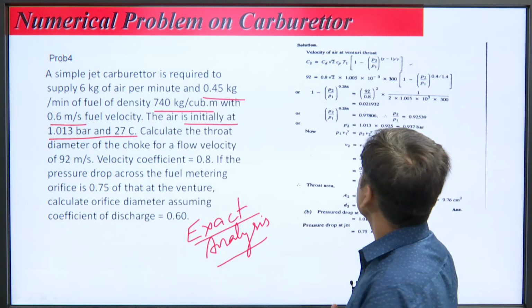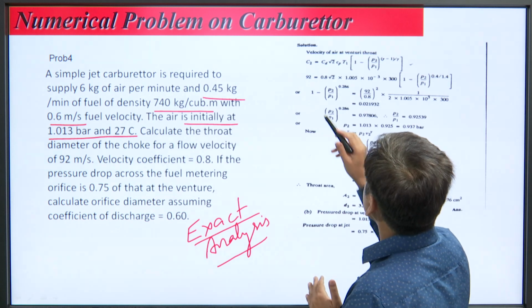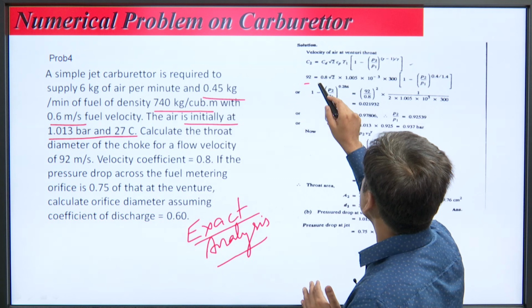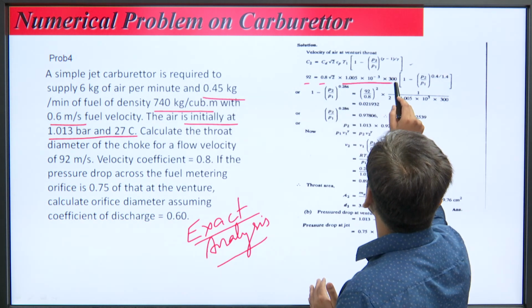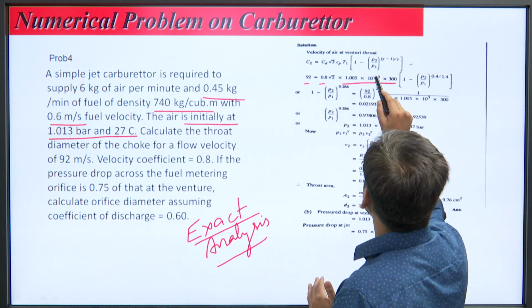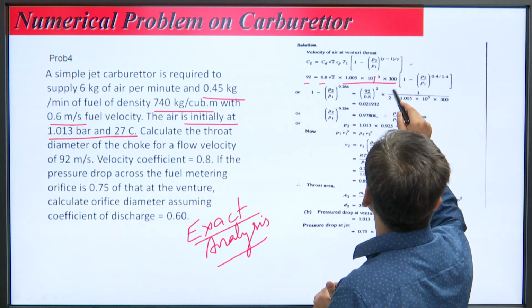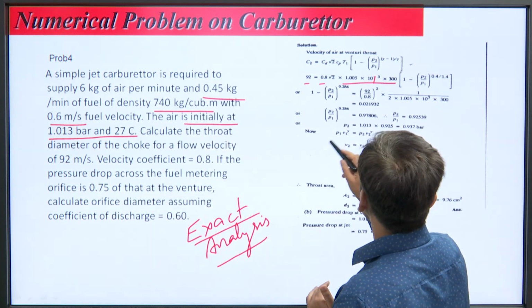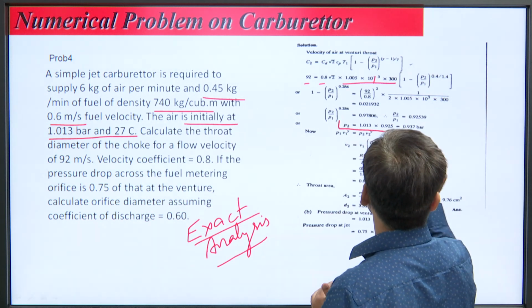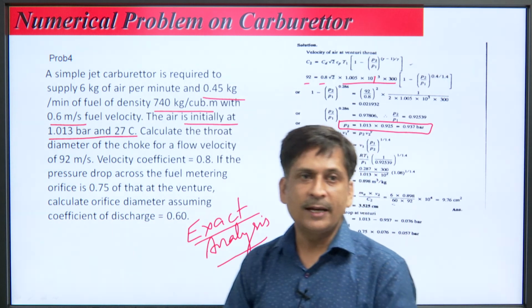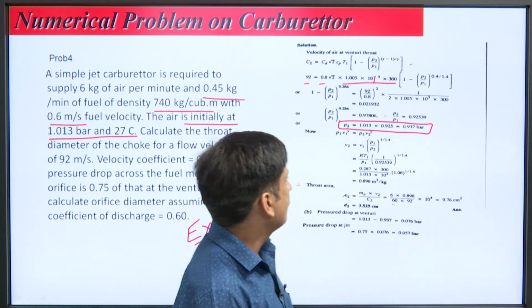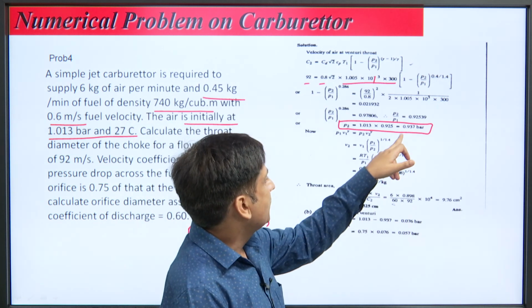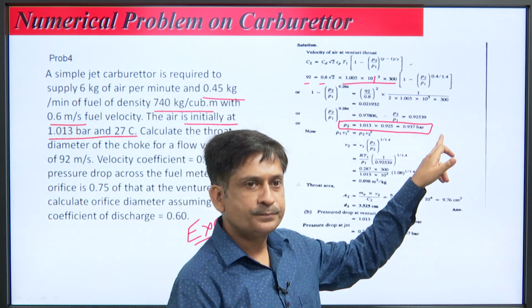With the help of that equation, all the values are given, Cd is given, solve this equation, you will write 3 into 300 is temperature, 1 minus P2 over P1, all the values are given. So, from here P2 is calculated like this. P2 comes out 1.013 into 0.925 and it comes out 0.937 bar.